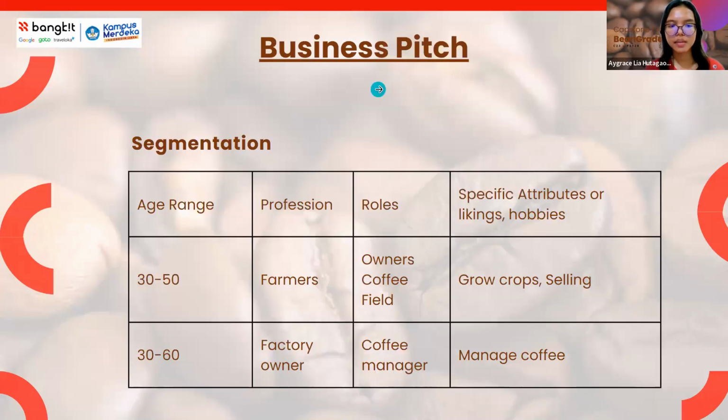This is our business page. The first is segmentation. Age range is 30 to 50. The profession is farmer. The role is owner of a coffee field and specific attributes are growing crops and selling. And the second user is from 30 to 60 years old. The profession is factory owner. The role is coffee manager and the specific attribute is managing coffee.